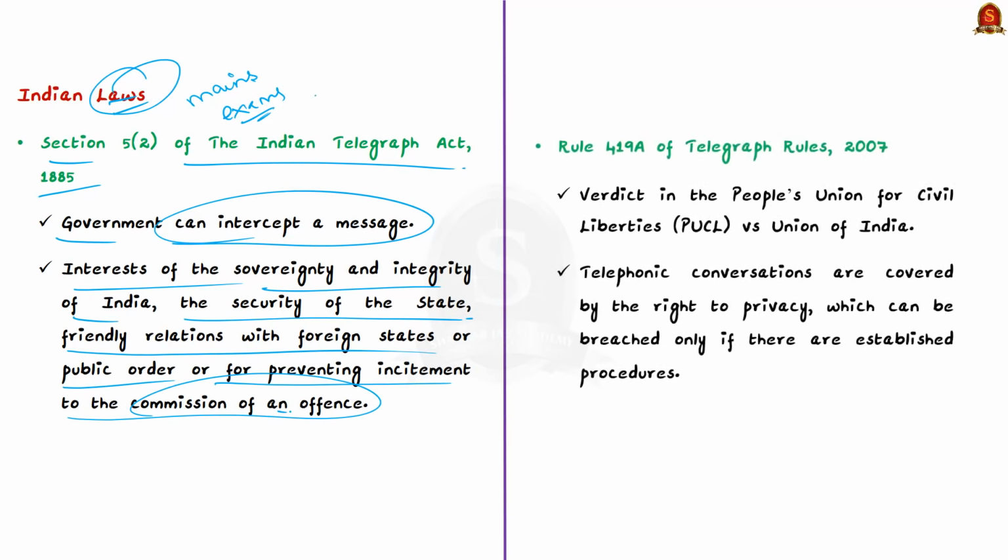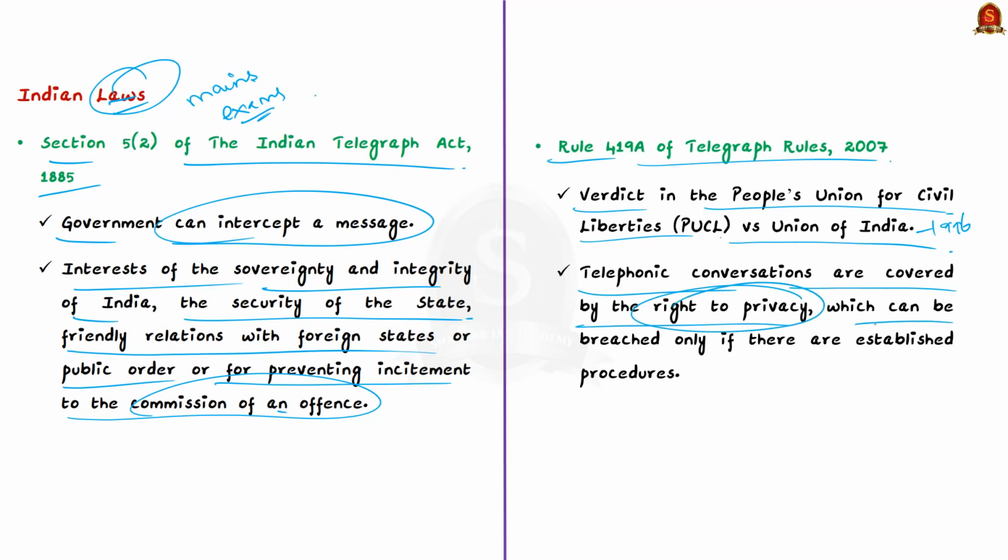And secondly, Rule 419A was added to the Telegraph Rules in 2007 after the verdict in the People's Union for Civil Liberties vs. Union of India case in 1996. In that verdict, what did the Supreme Court say? The Supreme Court said that telephonic conversations are covered by the right to privacy, which can be breached only if there is an established procedure.